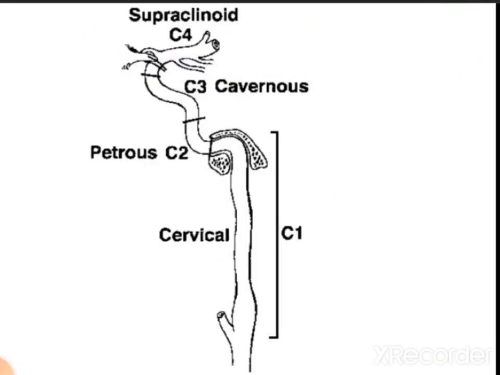So these are the four parts of the internal carotid artery. The cervical part which is lying in the neck, then the petrous part lying in the petrous part of the temporal bone, then this is the cavernous part which is lying in the cavernous sinus, and this is the supraclinoid part of the internal carotid artery.